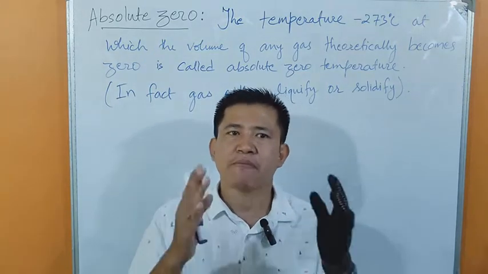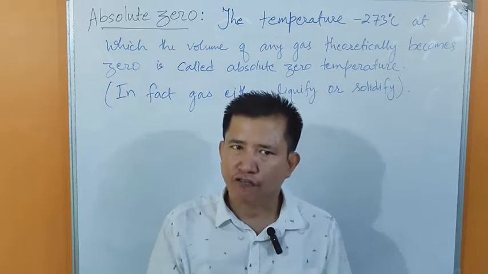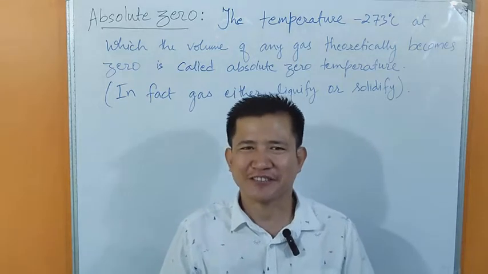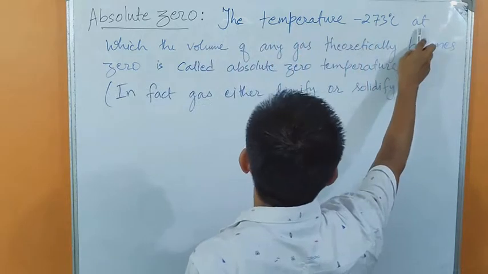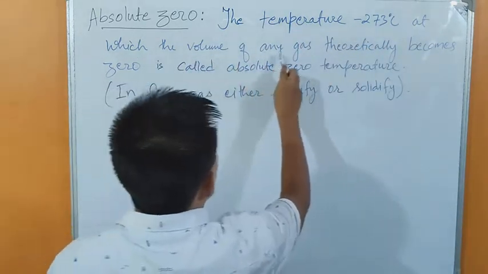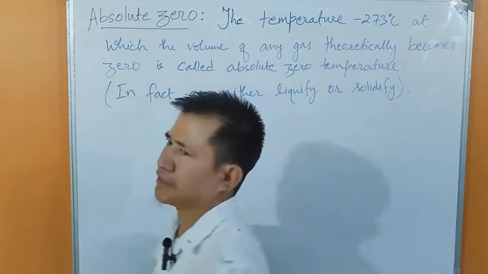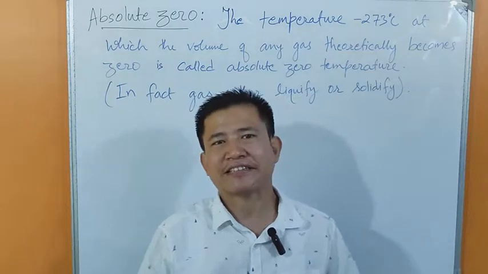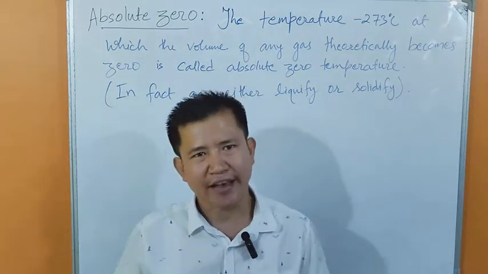This temperature, minus 273 degrees Celsius, at which the volume of any gas theoretically becomes zero is called absolute zero temperature. Actually, gas at minus 273 degrees Celsius either liquefies or solidifies.